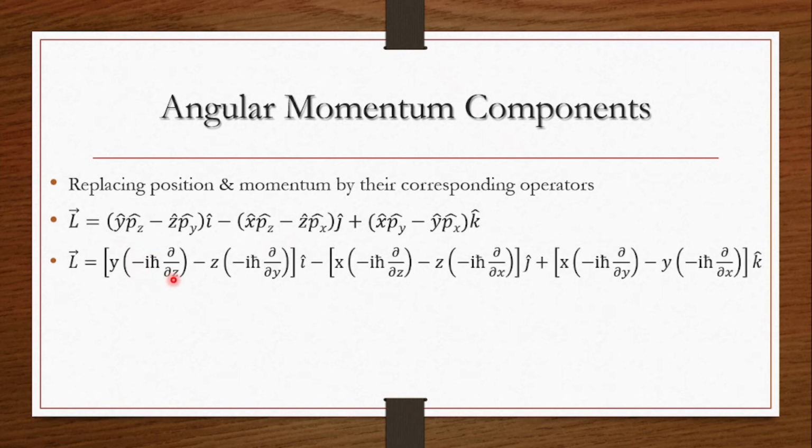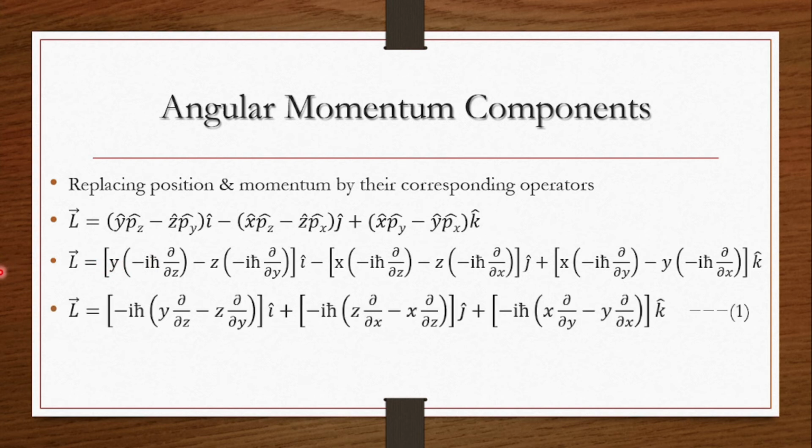So the same thing we have substituted, that is replacement of the observables by the corresponding operators, because finally we need the result in the quantum mechanical regime, and that's why this substitution is done.